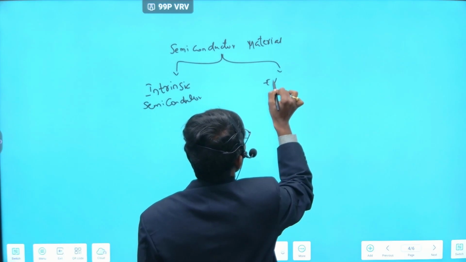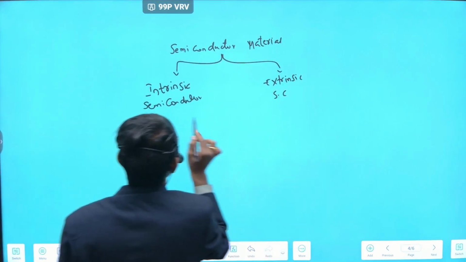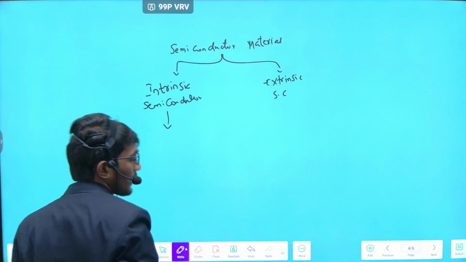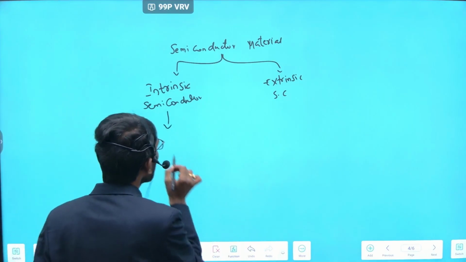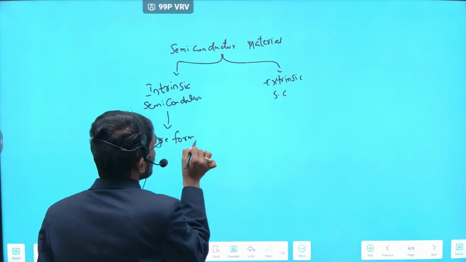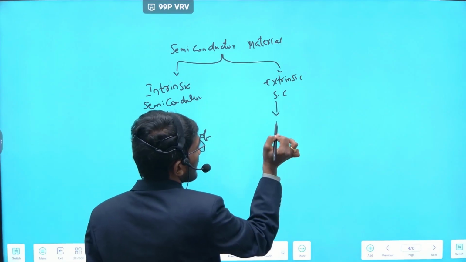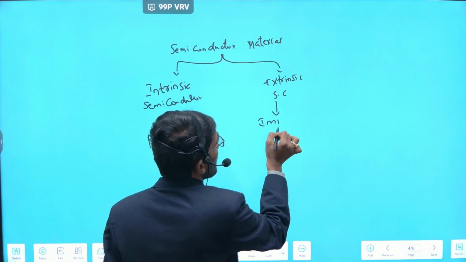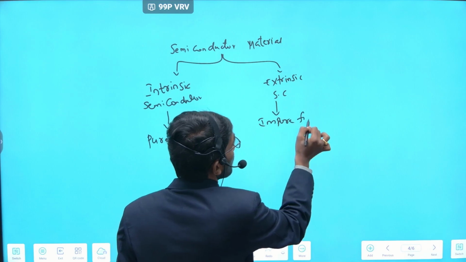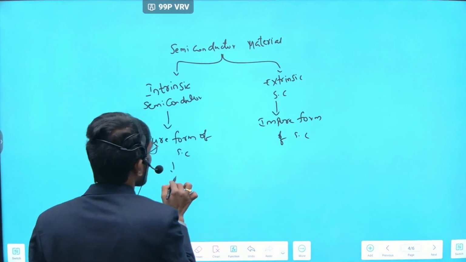Next one is the extrinsic semiconductor. Intrinsic semiconductor is a pure form of semiconductor. Extrinsic semiconductor is an impure form of semiconductor.